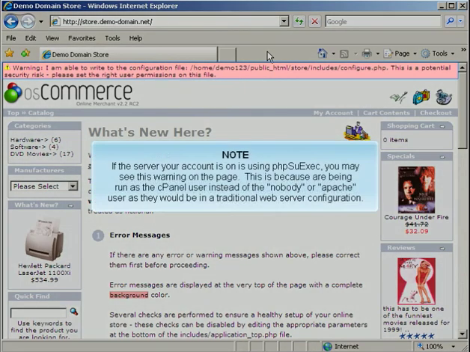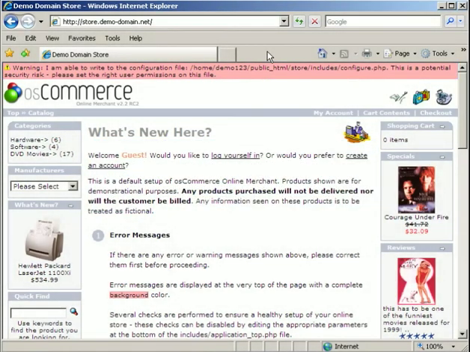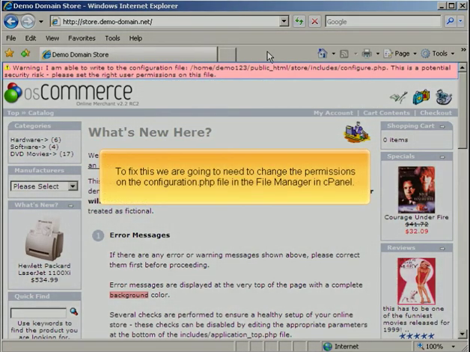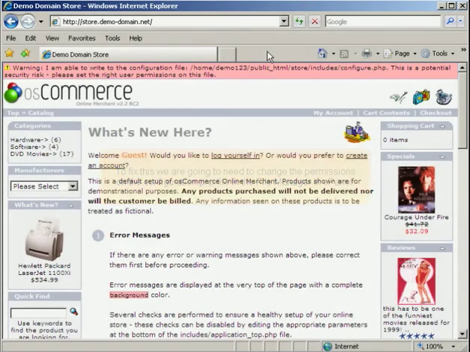If the server your account is on is using PHP-SU-exec, you may see the second warning on the page. This is because they're being run as the user that owns the file instead of the nobody or Apache user as they would be in a traditional web server configuration. To fix these, we're going to need to delete the install directory and change the permissions on the configuration.php file in the File Manager in cPanel.